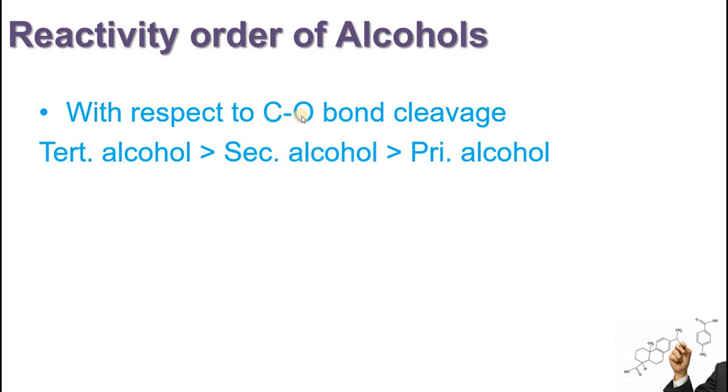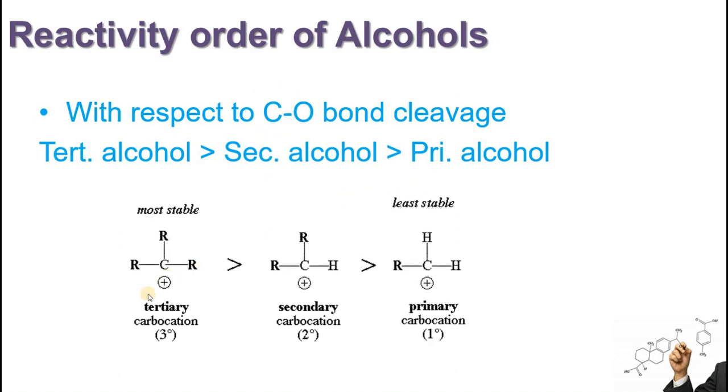Why? Because when the carbon-oxygen bond is broken, a carbocation is produced, and we know that tertiary carbocations are more stable as compared to secondary, which are more stable as compared to primary carbocations. So the same goes for the reactivity order of carbon-oxygen bond cleavage.